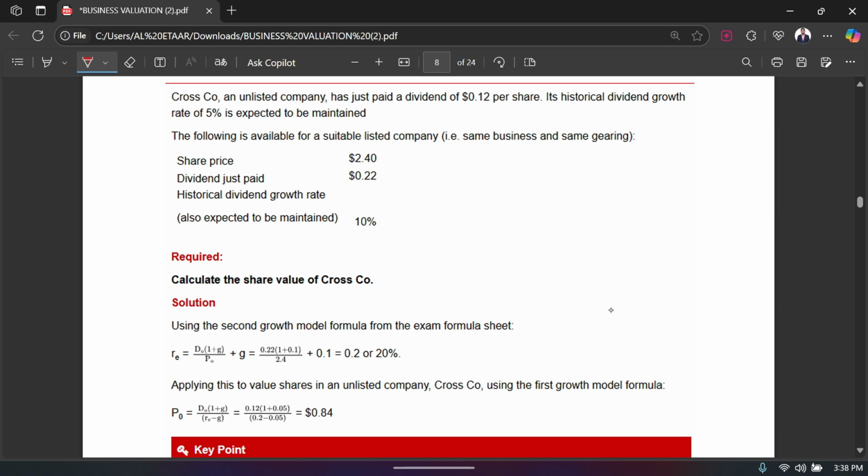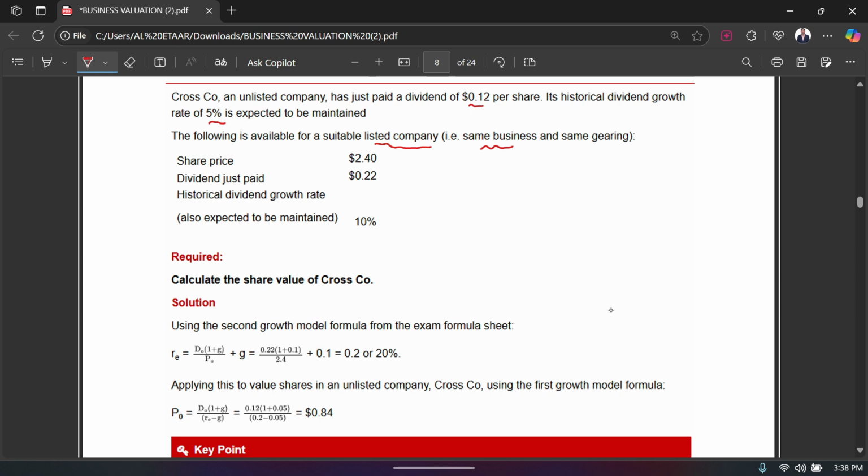So they have told you that Cross is unlisted and pays a dividend of $0.12 per share. Its historical dividend growth rate is 5%, but they have also given you the share price, the dividend just paid, and the growth rate of the same business, but listed.